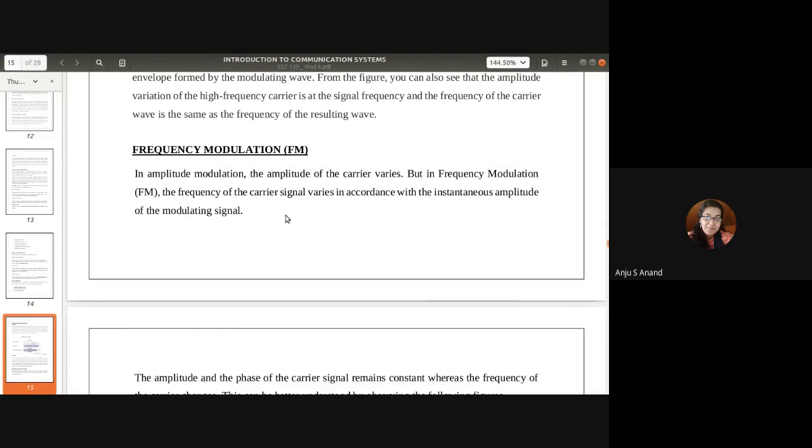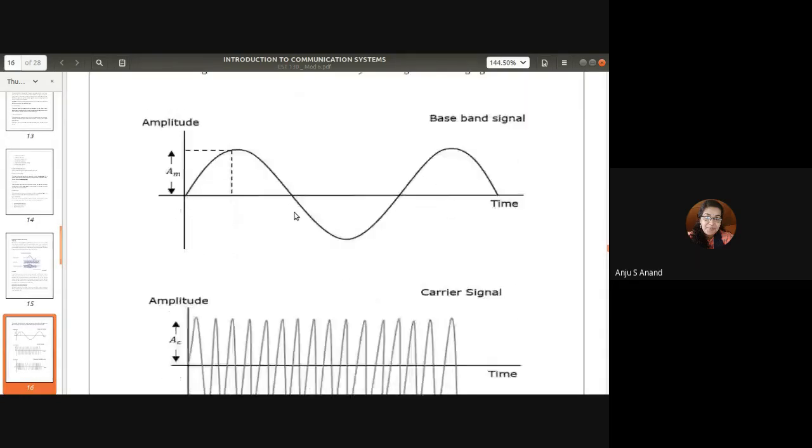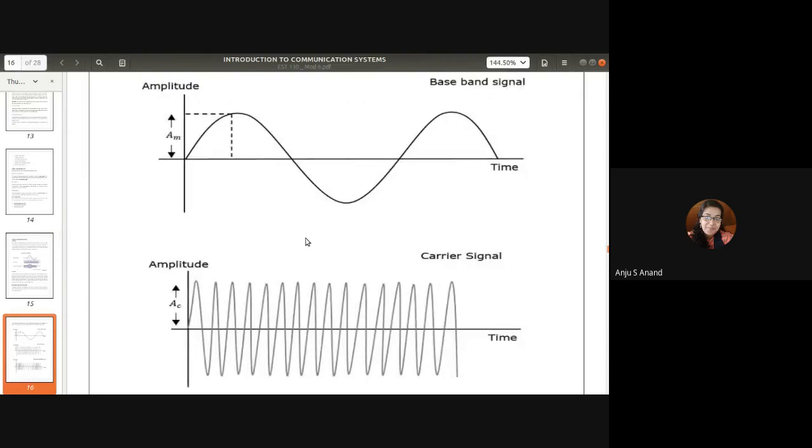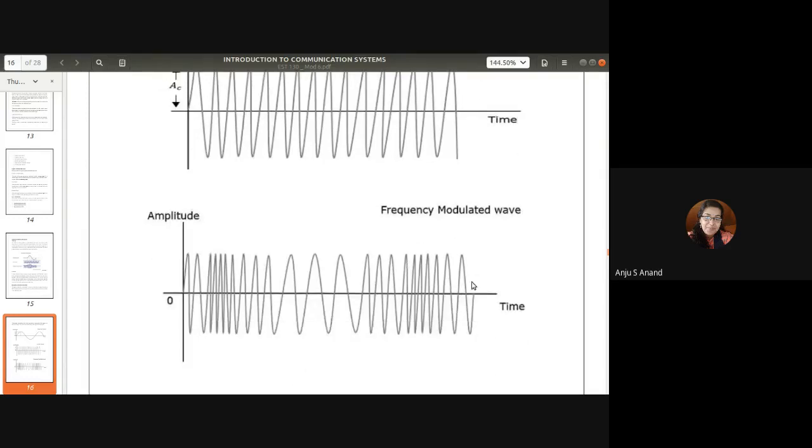Here, the amplitude and phase of the carrier signal remain unchanged, only its frequency changes. Okay, so we can see its waveforms: the modulating or baseband signal, the carrier signal, and the frequency modulated signal, showing how the frequency of the carrier wave changes in accordance with the modulating signal amplitude.